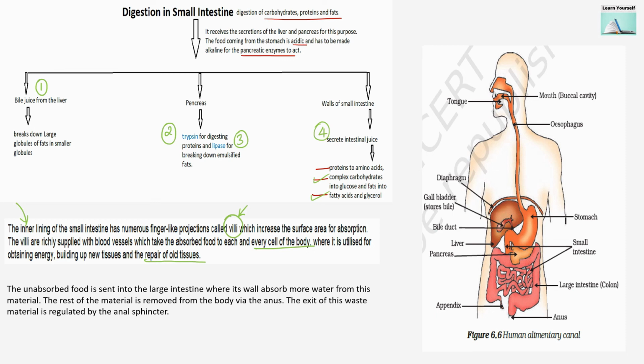Now the unabsorbed food is sent into the large intestine where its wall absorbs more water from this material and the rest of the material is removed from the body via the anus. Now the exit of waste material is regulated by the anal sphincter.